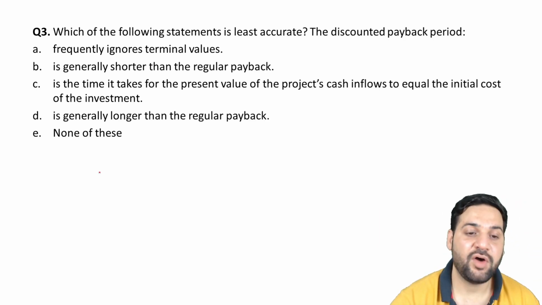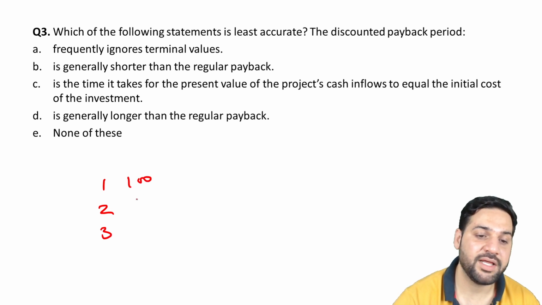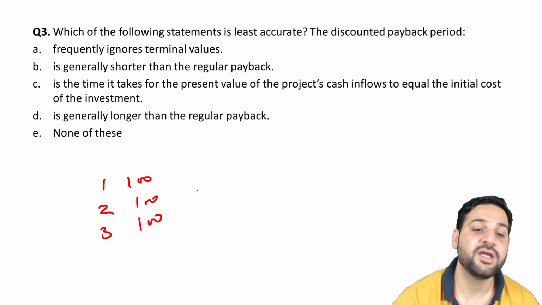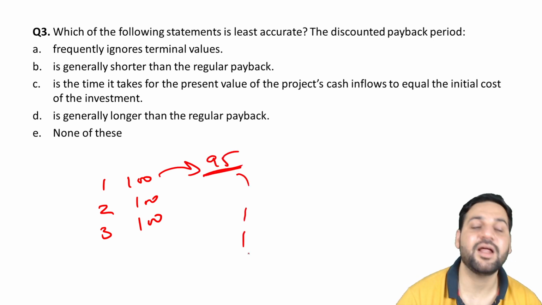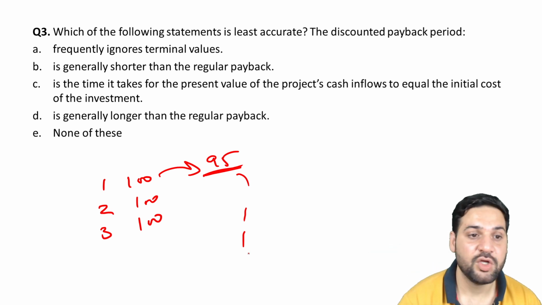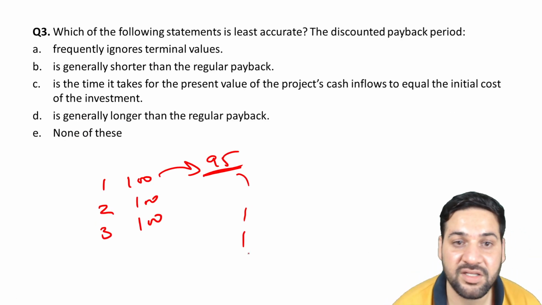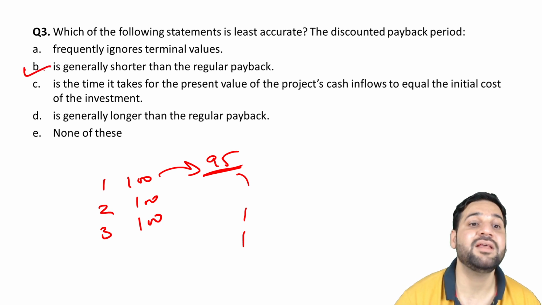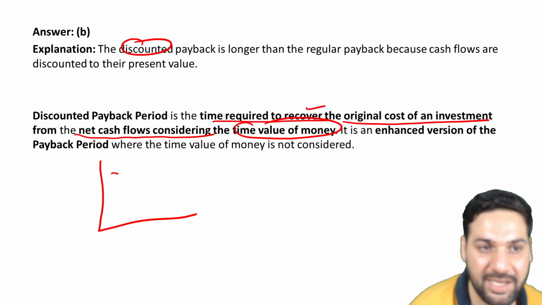For example, in the years 1, 2, 3, you were getting 100 rupees, 100 rupees, 100 rupees. If the discounting is 5%, it would be 95. So obviously it will take more time. Which of the statements are least accurate? B is least accurate, because generally the discounted payback period is longer than simple payback period.